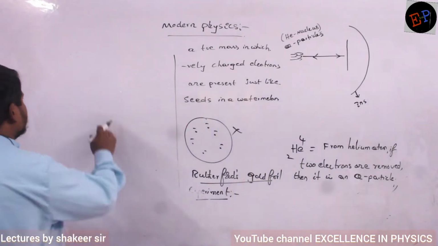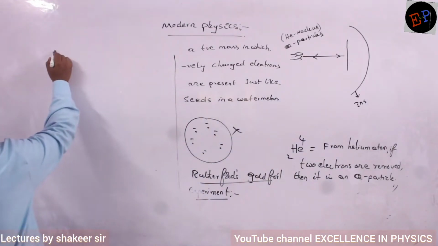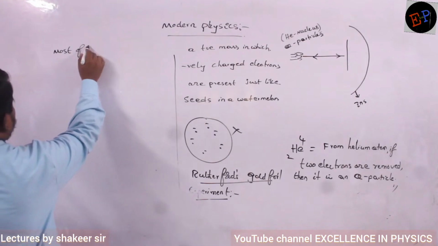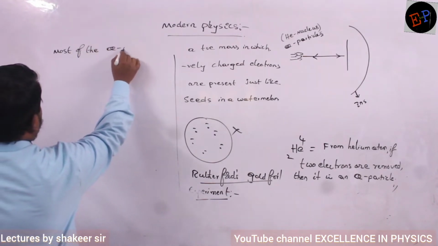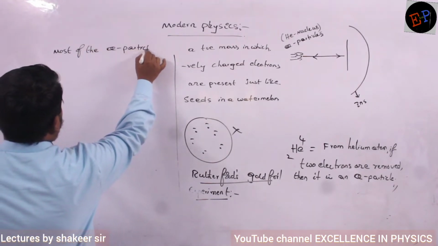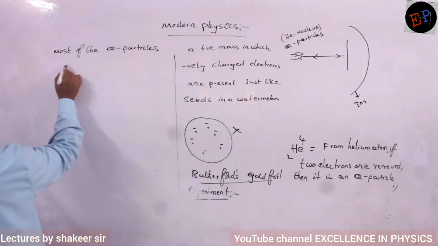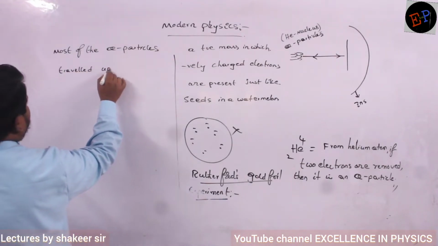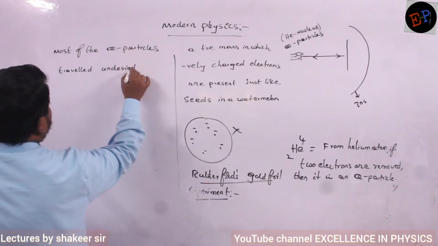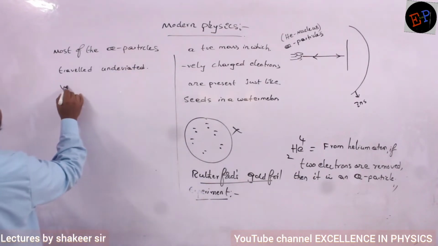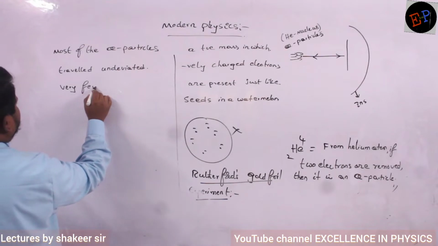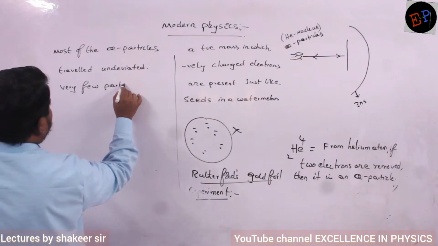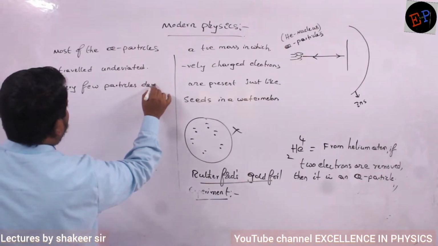So therefore what happens here? Most of the alpha particles traveled undeviated. Okay? Very few particles deviated. Are you able to understand?